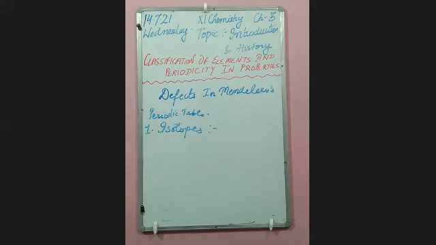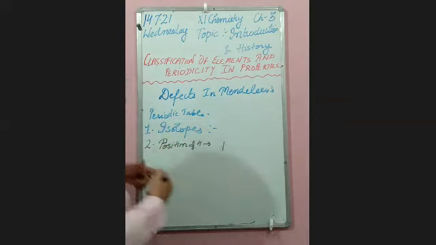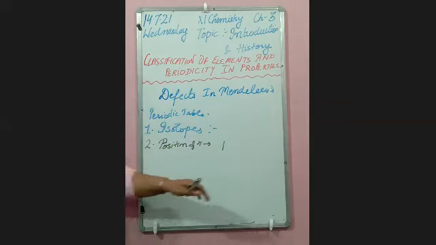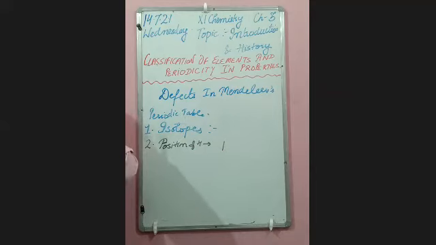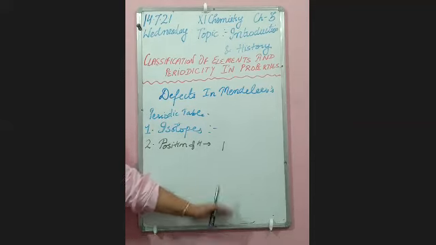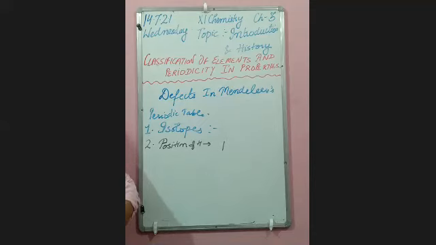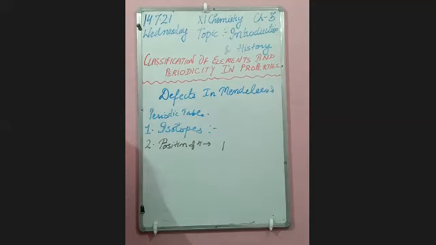Next is the anomalous position of hydrogen. Very important. See, hydrogen has one electron. It acts as a metal as well as a non-metal. I mean, it can lose or gain an electron. It resembles some of the properties of group 1 elements and some of the properties of group 17 elements, that is, halogens. So its position is not justified. It is present in group 1, but still its position is not justified.